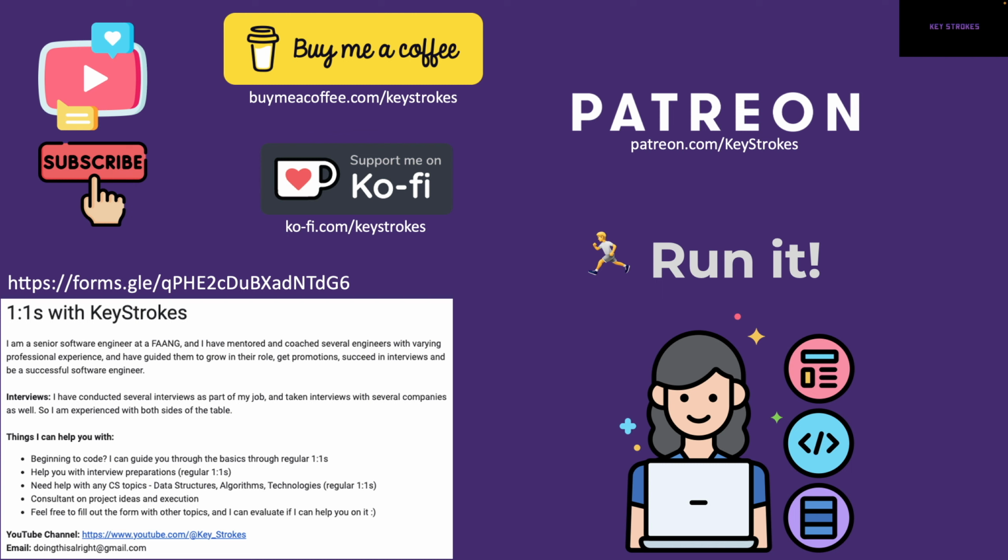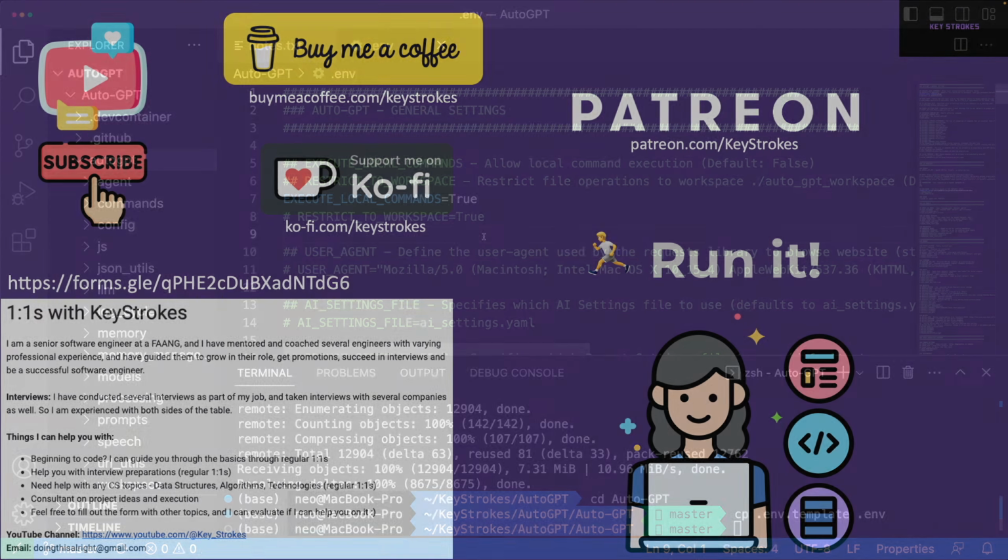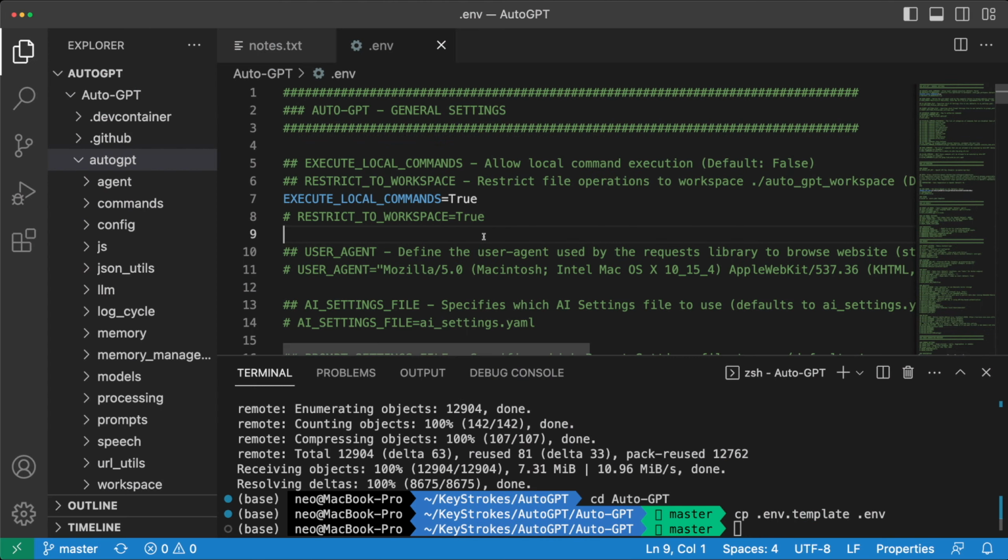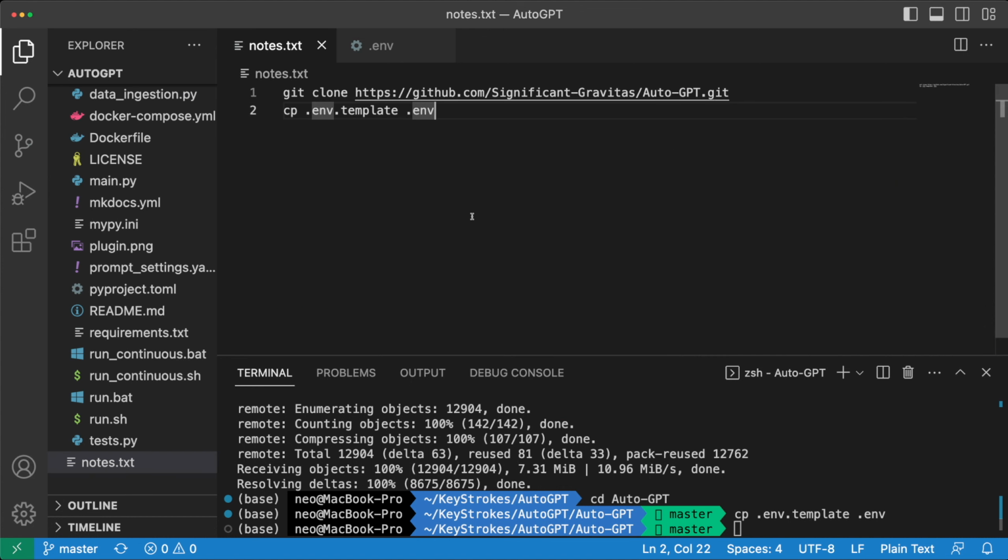Okay, so now let's jump back and try out the magic of AutoGPT. Okay, so now we have AutoGPT checked out. We have the .env file set up. We have the OpenAI API key in. Docker has permissions. So I think we are ready to run AutoGPT. So let's see what command we will run to run AutoGPT.